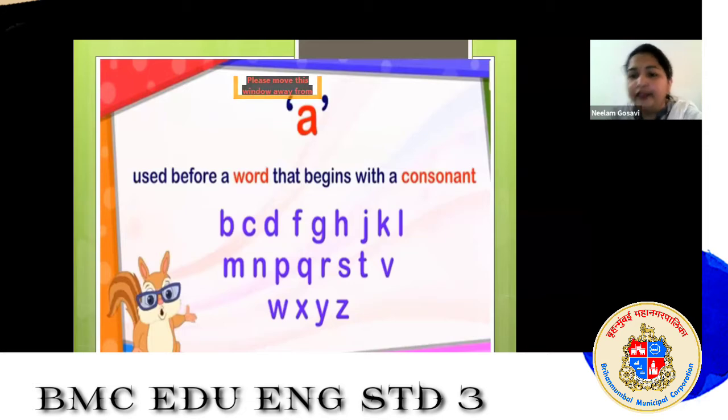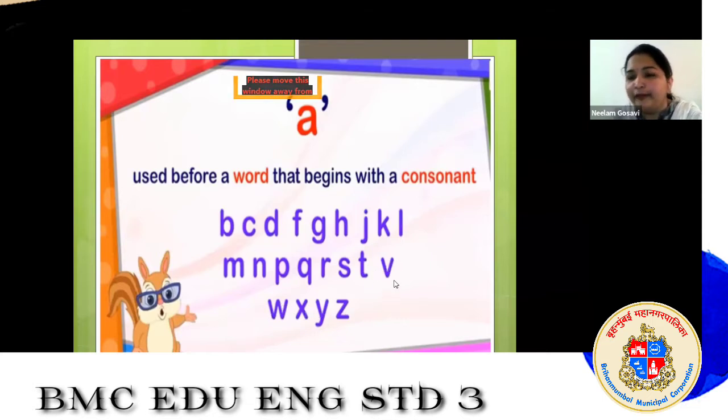In that, 5 letters are vowels. Which letters are vowels? A, E, I, O, U. And the remaining letters are called consonants, C-O-N-S-O-N-A-N-T-S. So which are consonants? B, C, D, F, G, H, J, K, L, M, N, P, Q, R, S, T, V, W, X, Y, Z.